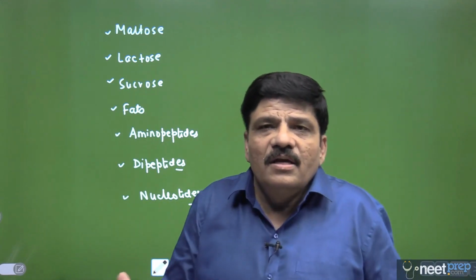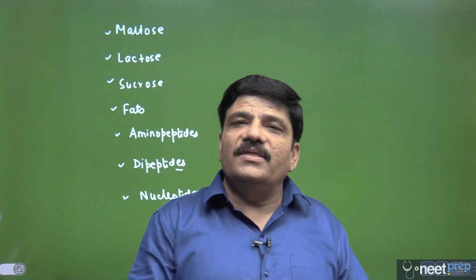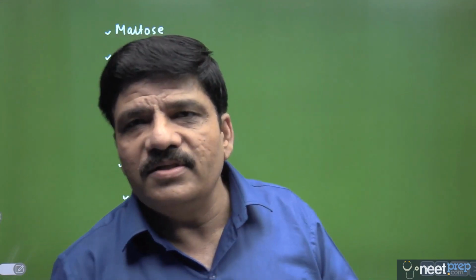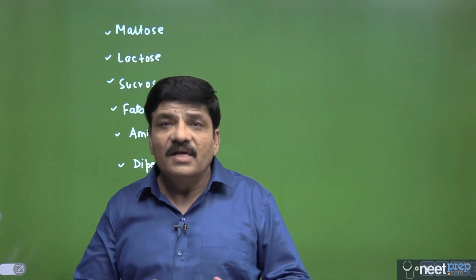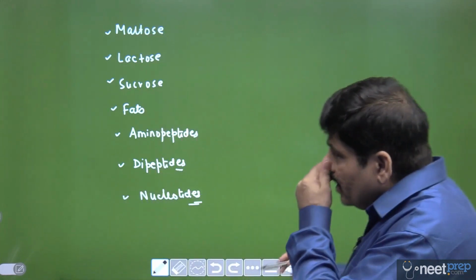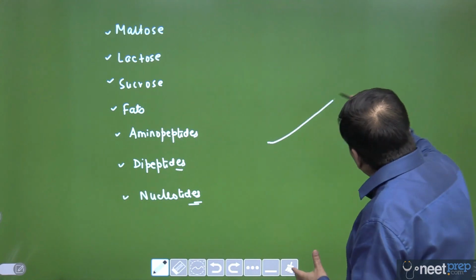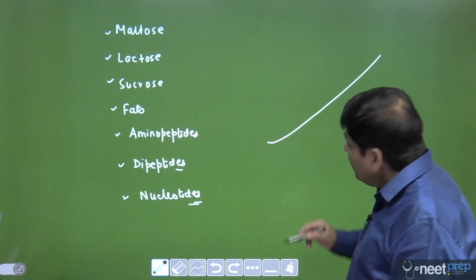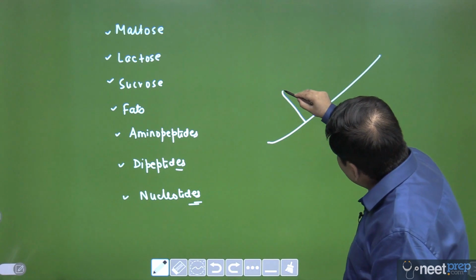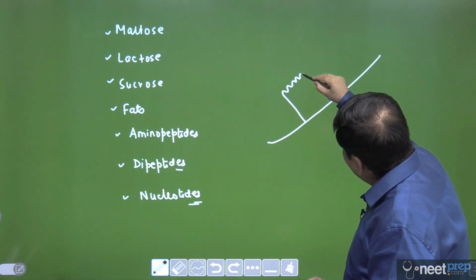Now it makes sense that we have to produce one more secretion, and this secretion is called the intestinal juice. NCERT calls it by another name, succus entericus. And please remember, the mucosal lining of this part of the intestine is lined by columnar epithelium that is brush bordered.